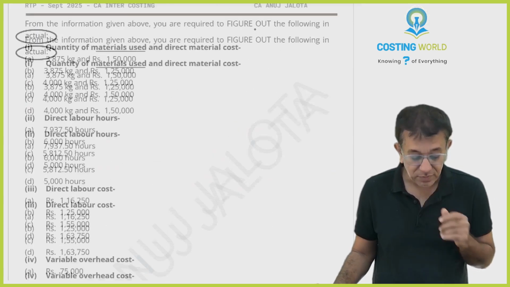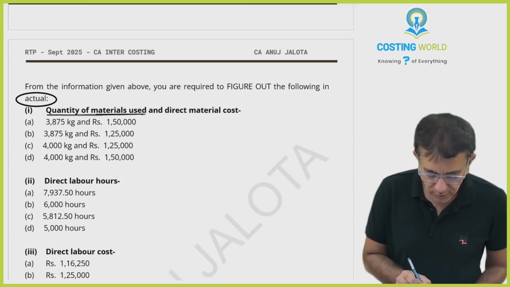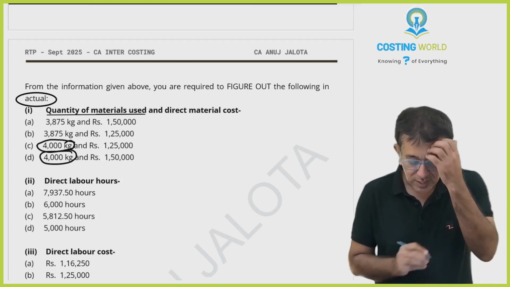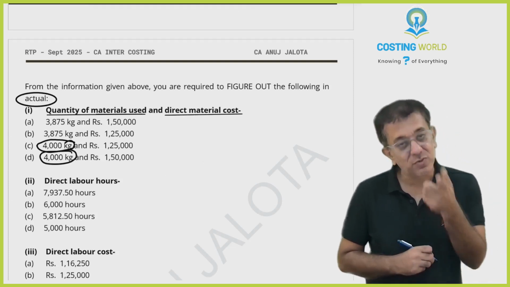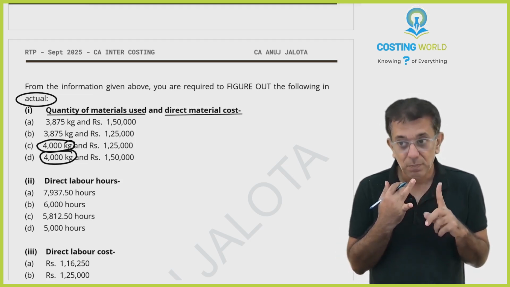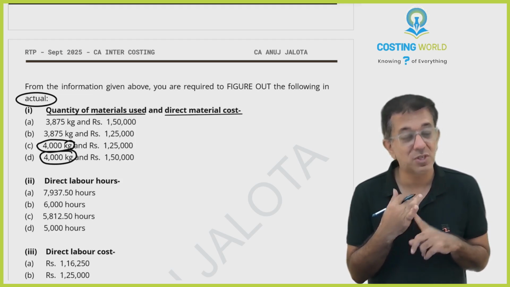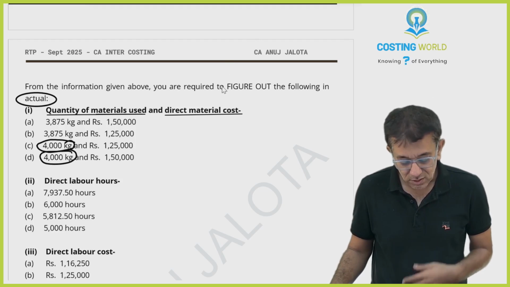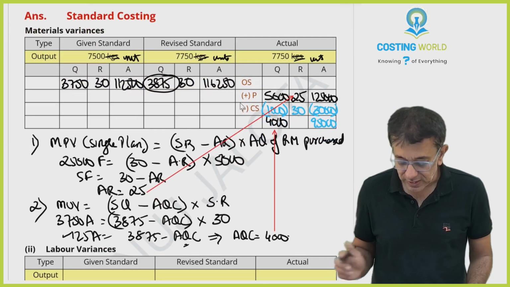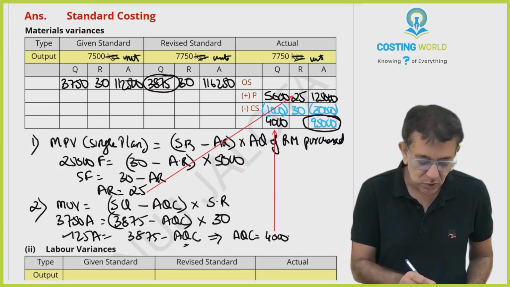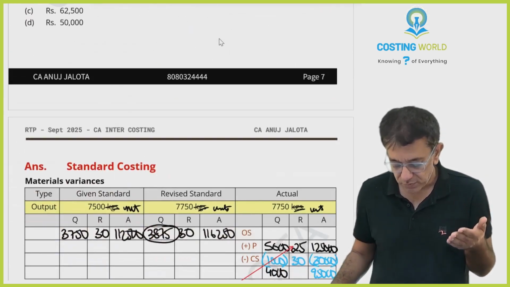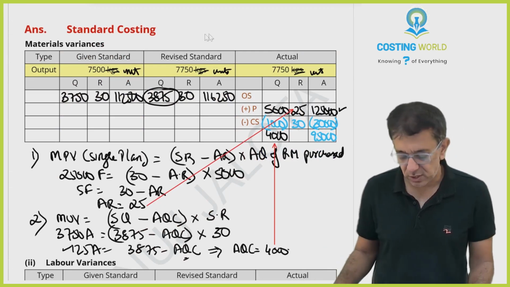Have I answered anything or not? I'm wondering that only. See, quantity of raw material used is nothing but 4,000. So the answer can be either this or this. And direct material cost, actually these words are slightly wrong. They should tell me which direct material cost they want, direct material purchase cost or consumption cost. Then honestly, if it was direct material consumption cost, the answer would have been 95,000, but there is no 95,000 in the options. So therefore, it must be direct material purchase cost.